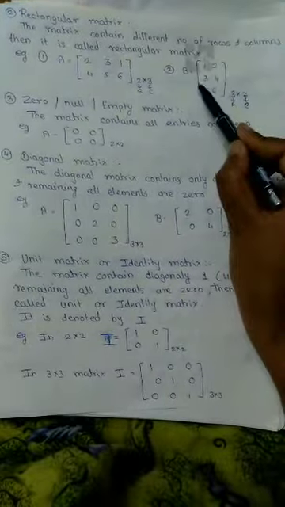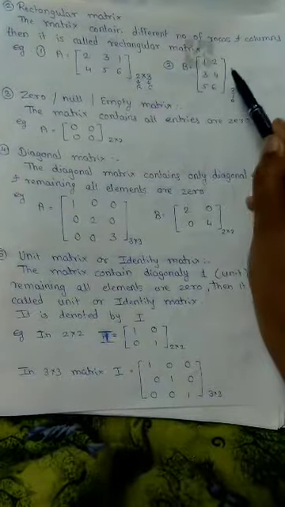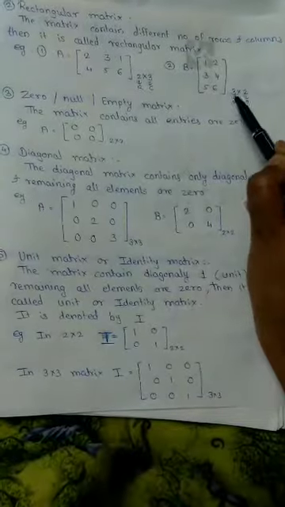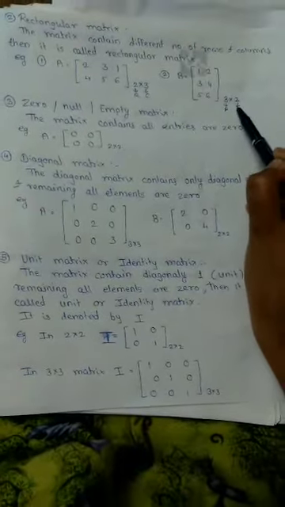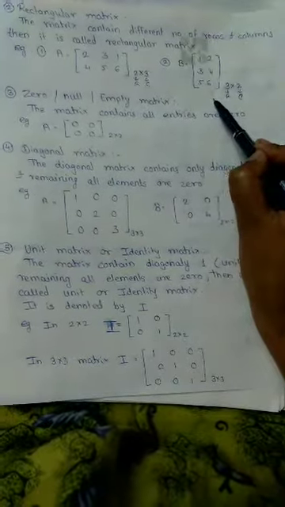Similarly, suppose B is equal to 1, 2, 3, 4, 5, 6. This matrix contains R1, R2, R3 and C1, C2. So this contains three rows and two columns. So this is also an example of a rectangular matrix.